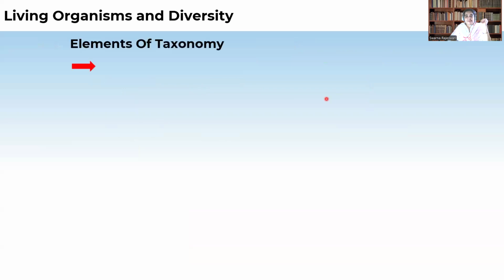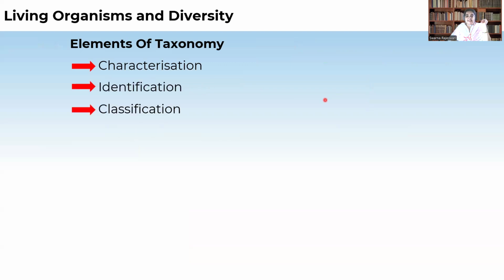So what are the elements of taxonomy? First is characterization. Then we have to identify certain characters. Then we have to classify based on those identified characters. And then we have to name. So all the four come under taxonomy. First, we have to characterize the organisms. Then we have to identify the organisms with similar characters.